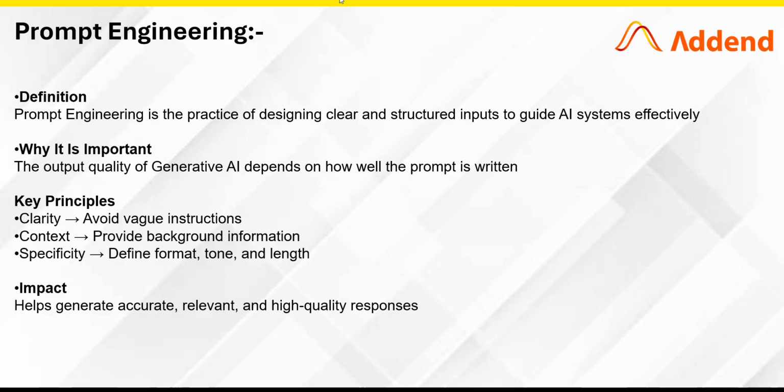There are three important principles of prompt engineering. First is clarity. The prompt should be clear and easy to understand. Second is context. Provide enough background information. Last is specificity. A clearly defined format, length, and expectation. So prompt engineering acts as a bridge between what the user wants and what the AI generates.